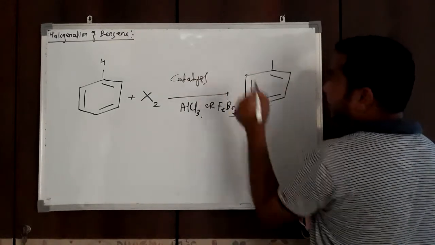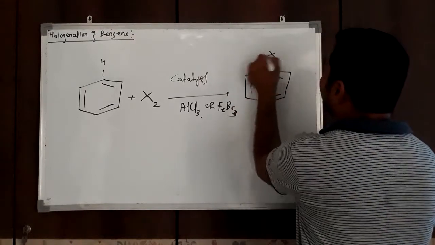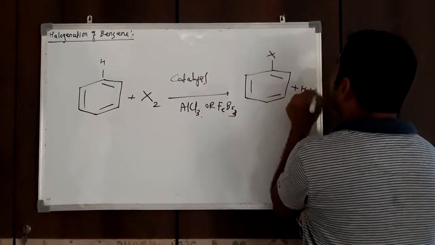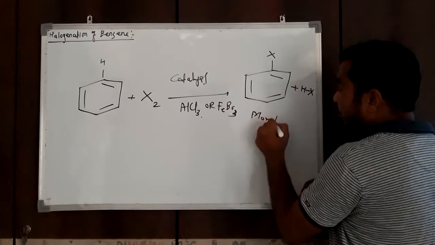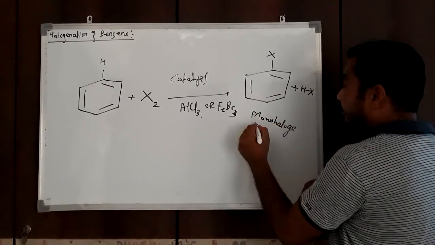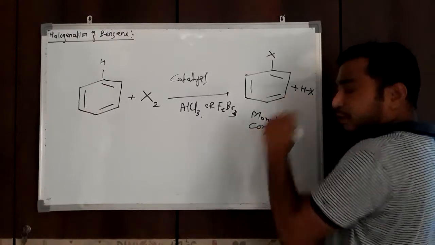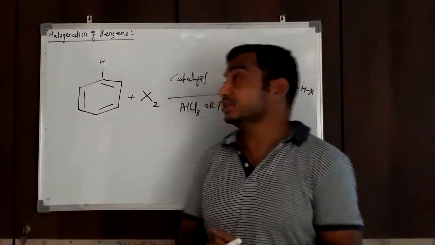Then a hydrogen atom from the benzene ring gets replaced by halogen and it will form this type of product, that is a monohalo derivative of benzene. Okay, so this is halogenation.